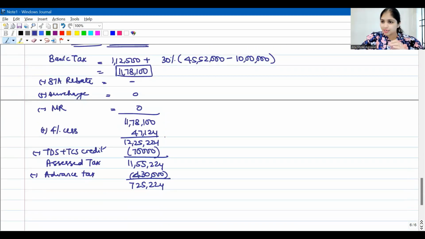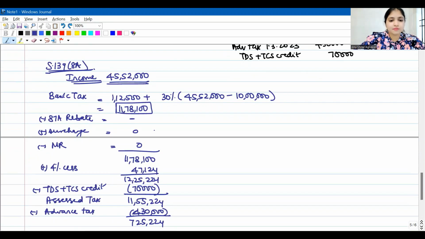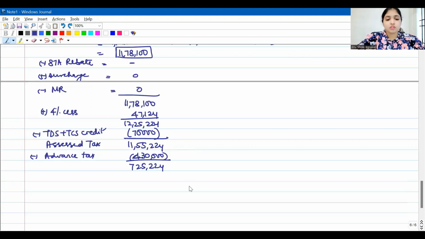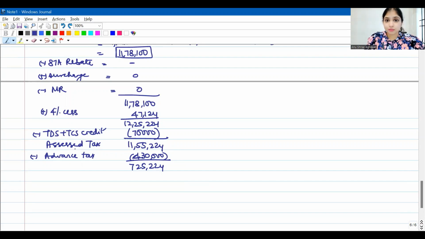Till here you understood? Nothing special I did. The assessee's total income is 45,52,000. On that income, I first computed his basic tax. Then there was no rebate, no surcharge, no marginal relief, so I added cess. Then I gave credit for TDS, TCS and the advance tax paid. So what is his liability now? His liability is 7,25,224.